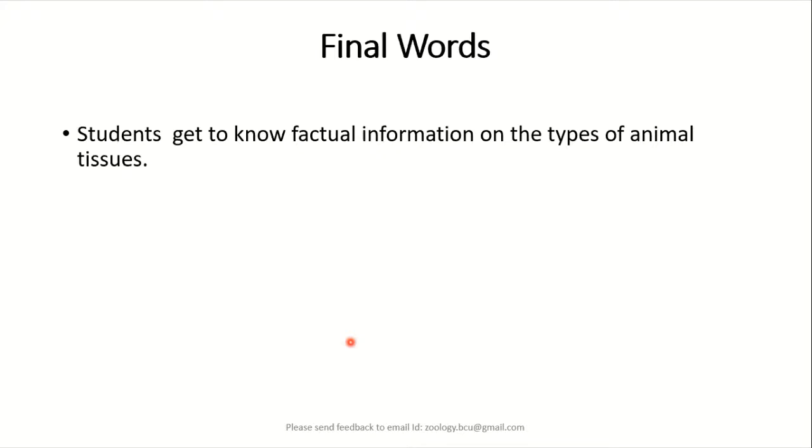So with that, we have completed this particular session in which we have learned basic types of animal tissues which we need to know before we start with the study of histological details of various mammalian organs. Thank you.